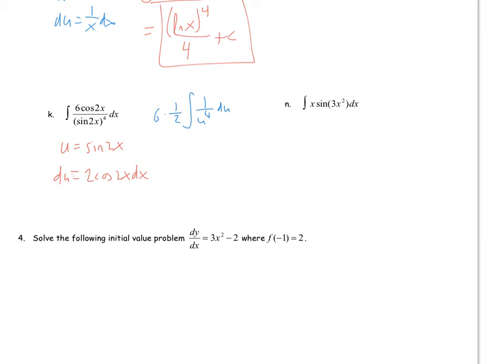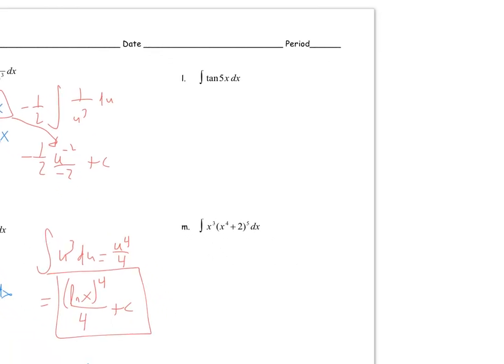So now this is just 3, and it's u to the negative 4th, so add 1 to your power and you get u to the negative 3rd, and then divide by that same number, so divide by negative 3, and that equals negative u to the negative 3rd, so it's negative sine to the negative 3rd of 2x, and then plus c. On the key I wrote the answer in the denominator sometimes, instead of with a negative exponent. It does not matter to me which way you do that.